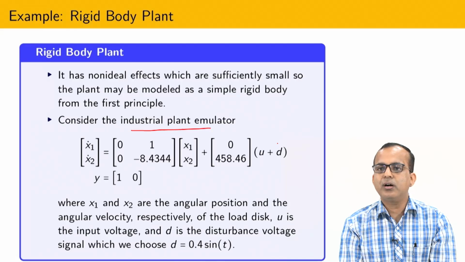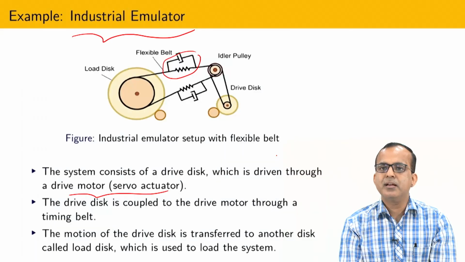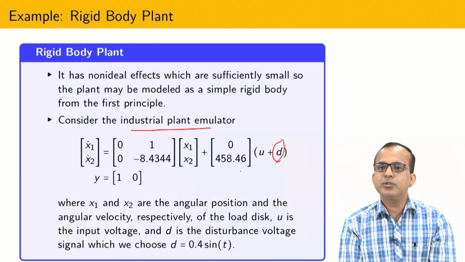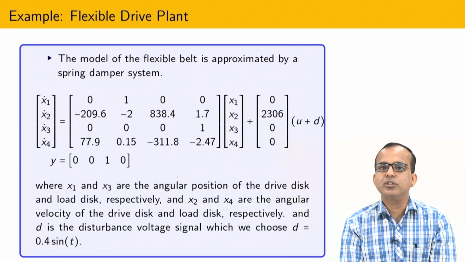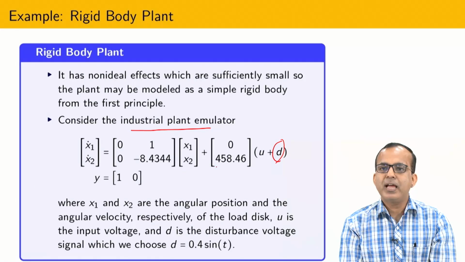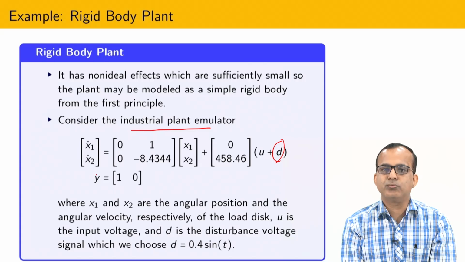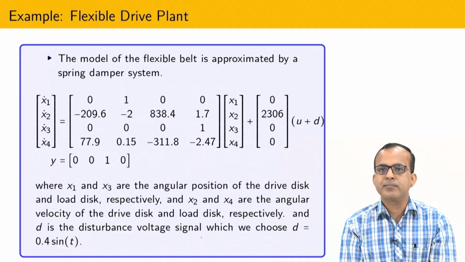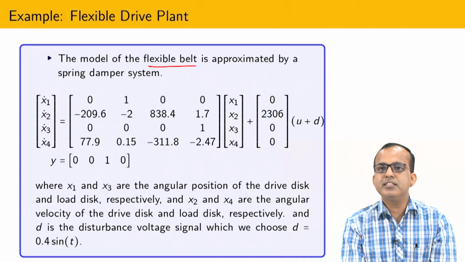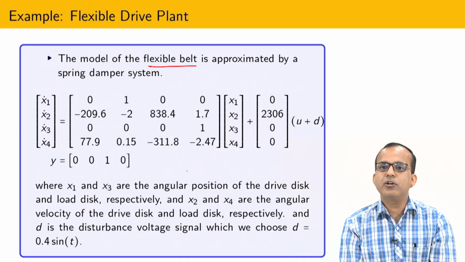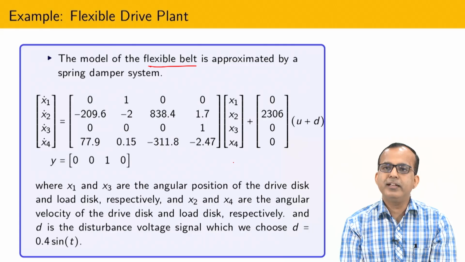Now obviously we have several disturbances because this is a coupled system. One can design the optimal control, LQR control, and in the absence of disturbance one can stabilize x1 and x2, where x1 and x2 are the angular position and the angular velocity, and the disturbance we have considered is this. Now if you replace the rigid belt by a flexible belt, then this kind of mathematical model comes into picture.